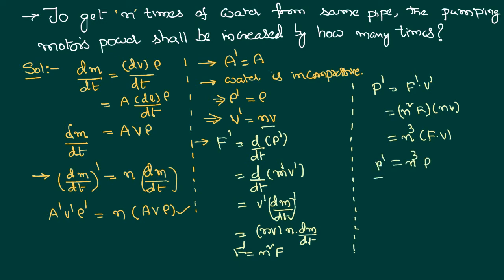So, if you want to get n times the water through the same pipe in the same time, we shall use a motor that is n power 3 times more powerful than the initial motor. The power has to be that much, then only the motor is able to pump n times the water through the pipe.